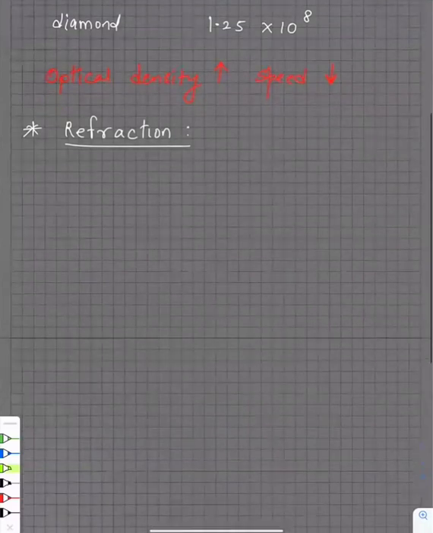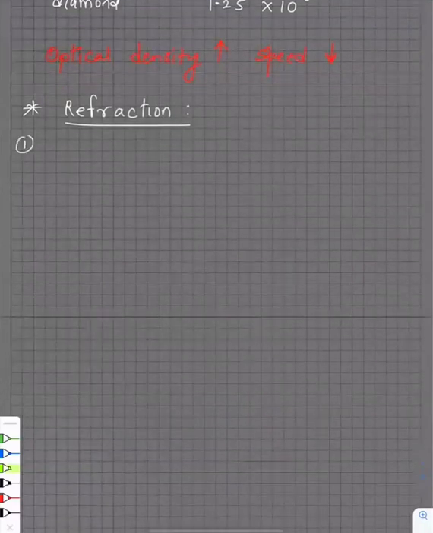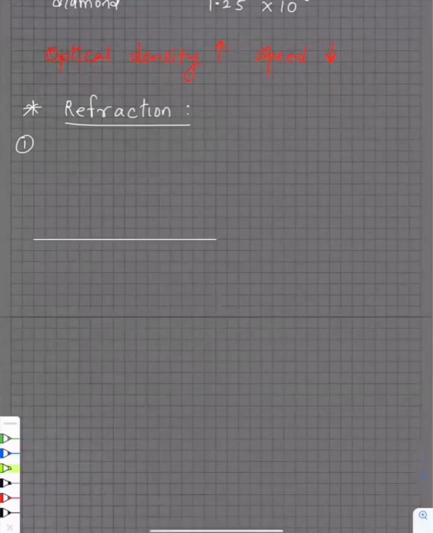Case number 1, light is passing from a denser medium to a rarer medium. You've got one ray of light coming from here like this. The medium over here is say water, and the medium above that is air.